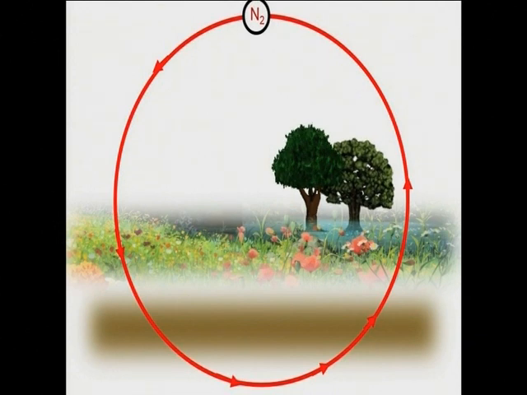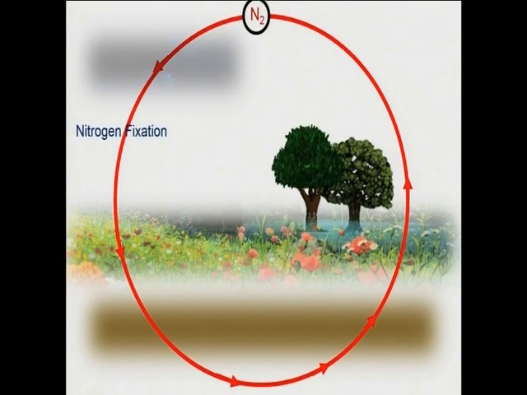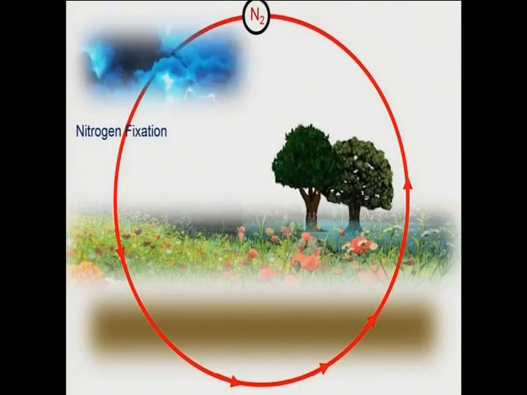Although there is a huge amount of nitrogen, plants and animals cannot directly use it. So how do plants fix nitrogen in the soil? There are three methods of nitrogen fixation. Let's look at the first method: nitrogen fixation by lightning.